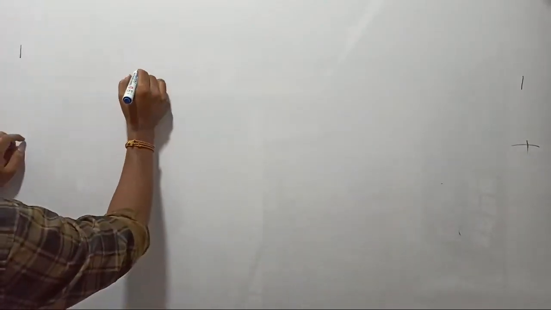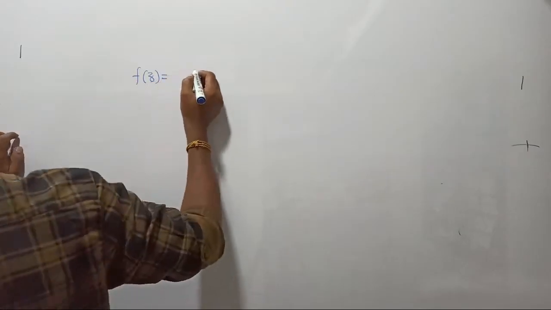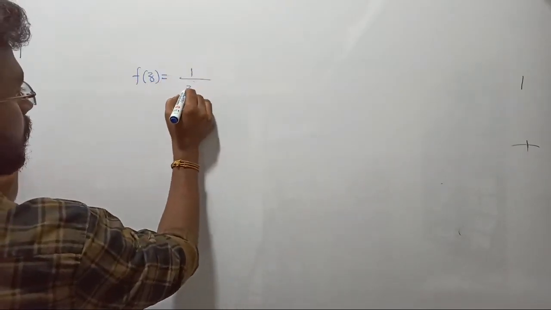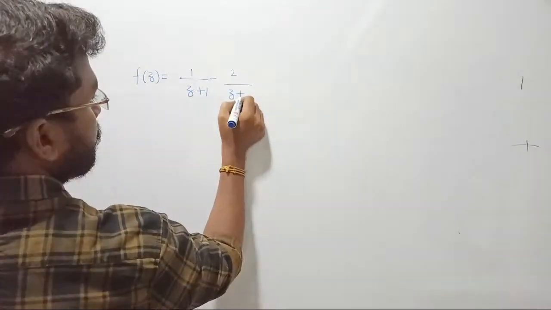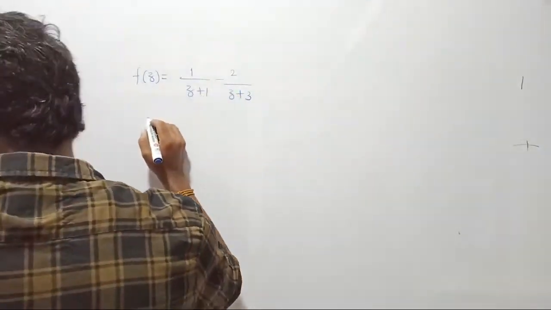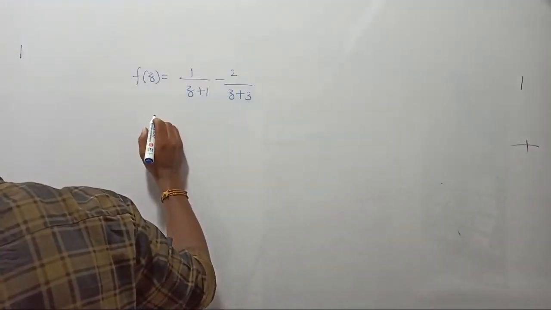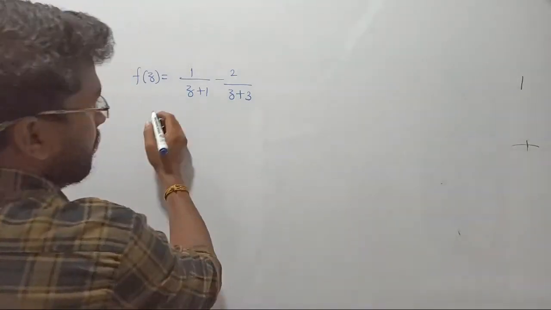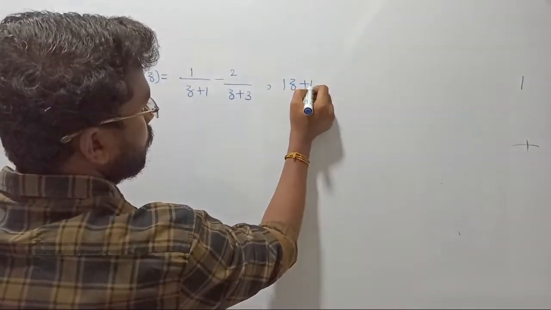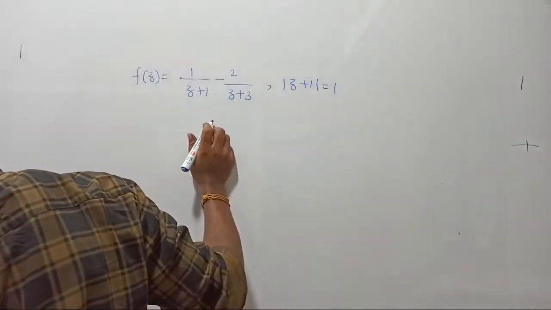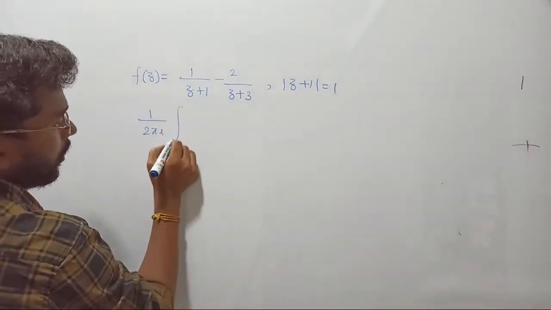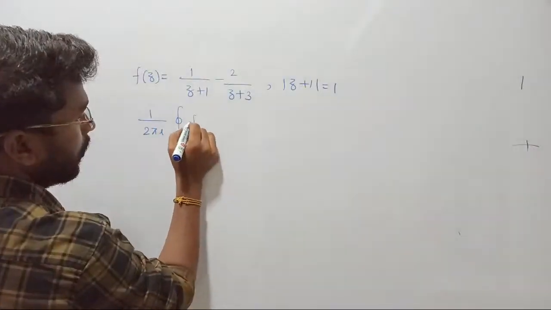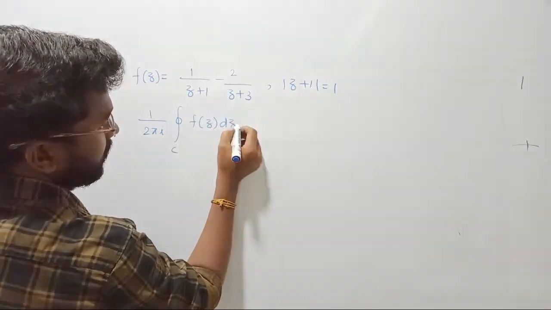Now the next question: given f of z equal to 1 upon z plus 1 minus 2 upon z plus 3, where c is the counter clockwise path in the z plane such that mod of z plus 1 equal to 1, the value of 1 upon 2 pi i into the contour integral of f of z dz is dash.